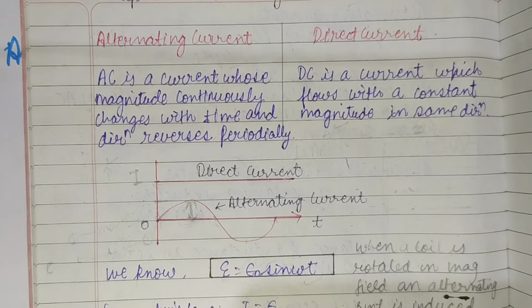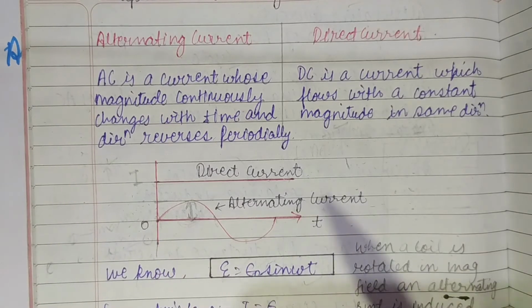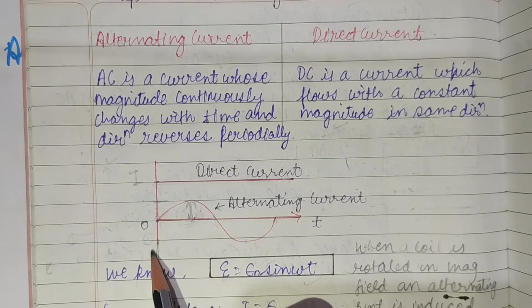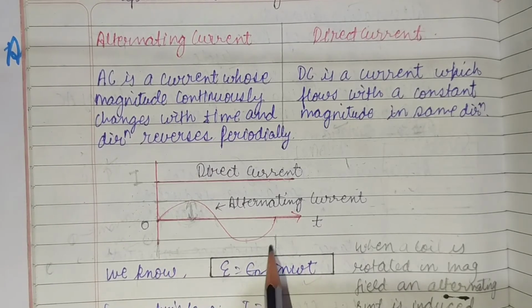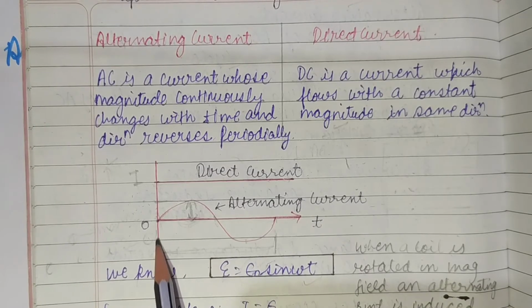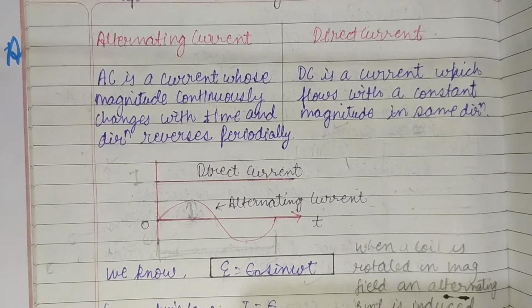Time period is defined as the time taken by the wave to complete one cycle. To complete how much is one cycle? See, this much is one cycle. The time taken by the wave to complete this much cycle is known as the time period of the wave.